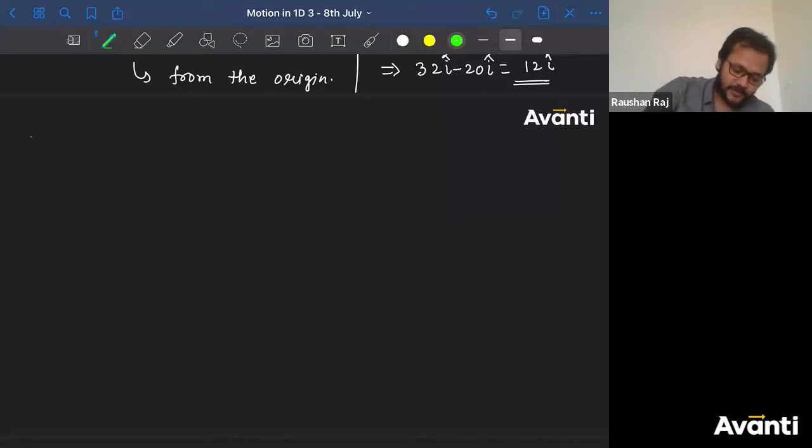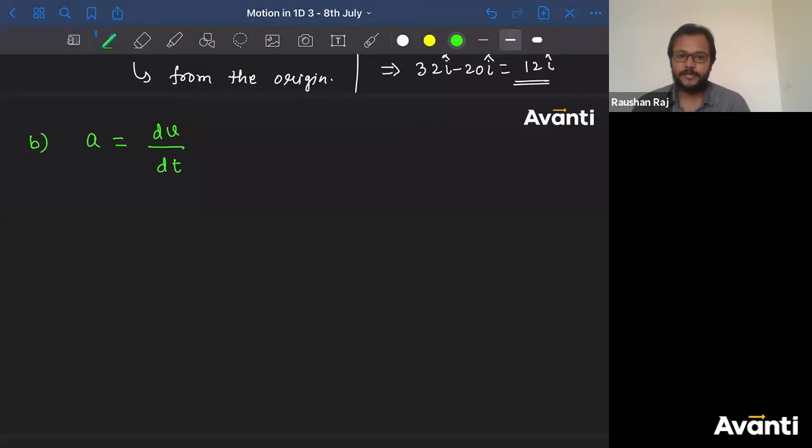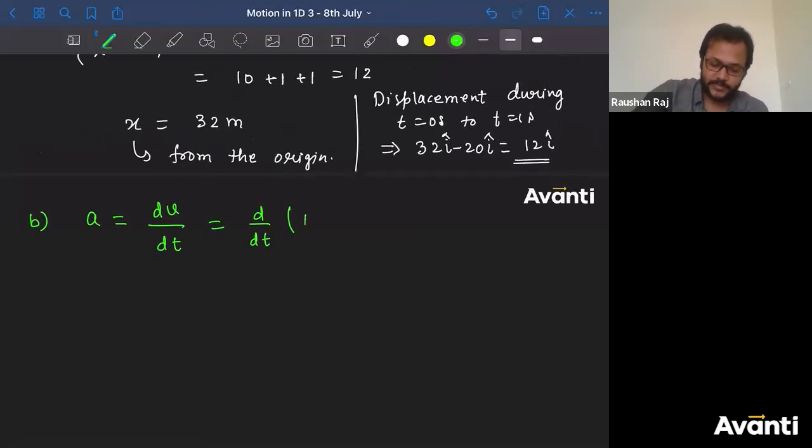What is the formula for instantaneous acceleration? Tell me, kids. That is dv divided by dt. Differentiate: rate of change of velocity per unit time. dv by dt. Now d by dt of what is the velocity? What was the velocity? 10 plus 2t plus 3t square. Now the differentiation will come.